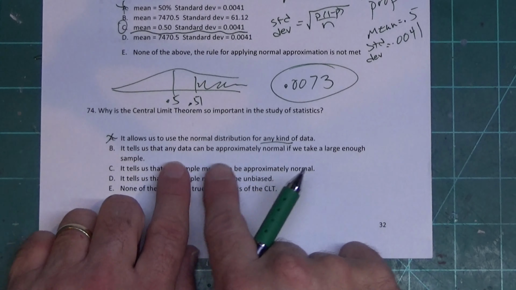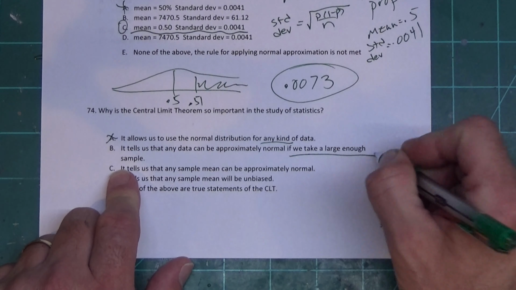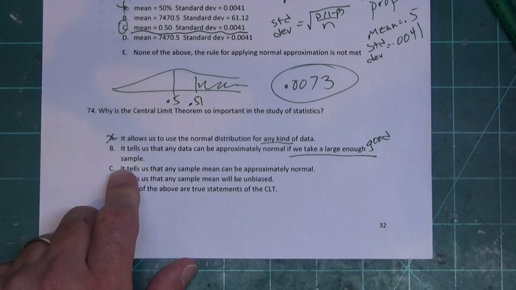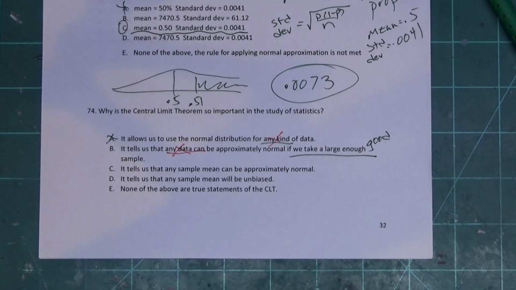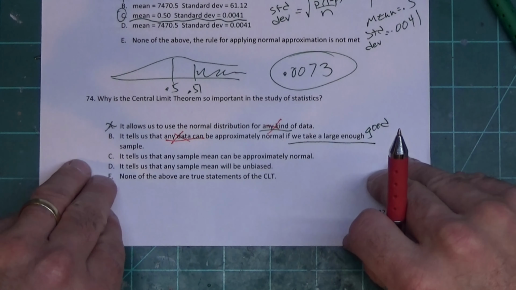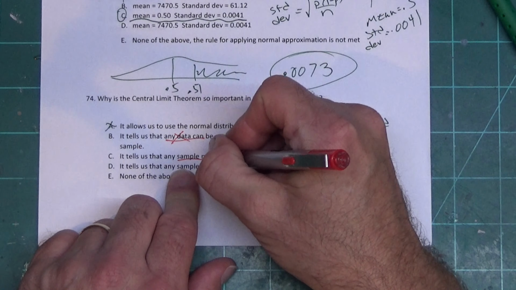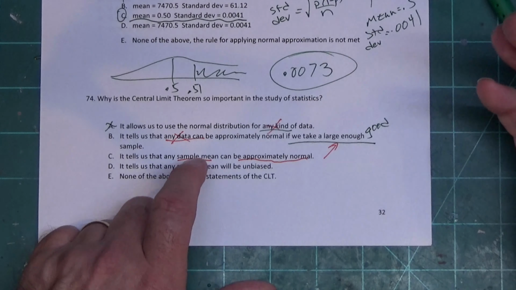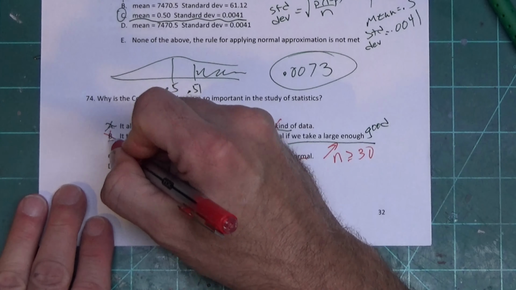B, it tells us that any data can be approximately normal if we take a large enough sample. Well, now this has got the large enough sample on it. This is good. Okay? But just like up here, any data is wrong. This is only for a sampling distribution. Now, this tells us any sample mean can be approximately normal. Sample mean is good, approximately normal is good, but it doesn't say large enough sample. It doesn't say n greater than or equal to 30. So right now we're striking out.